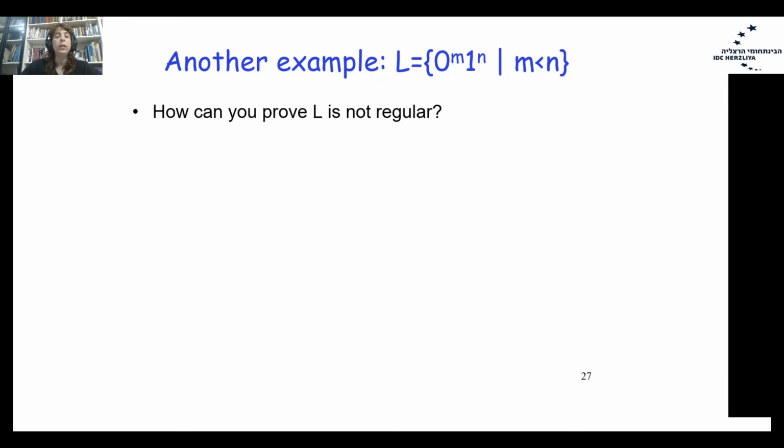An additional language that we will show during our practice exercise: L equals 0 to the power of m, 1 to the power of n, where m is less than n. So basically it will be the same proof, but we will increase the number of zeros. Therefore, we will finally reach a word that does not belong to the language.